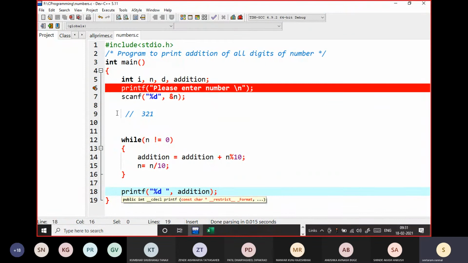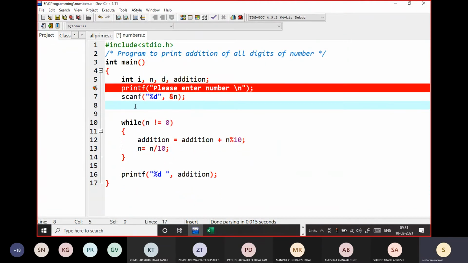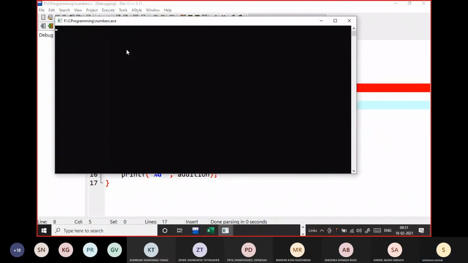The only thing is, let's go for the execution of the program. Debug. No, there is something wrong.